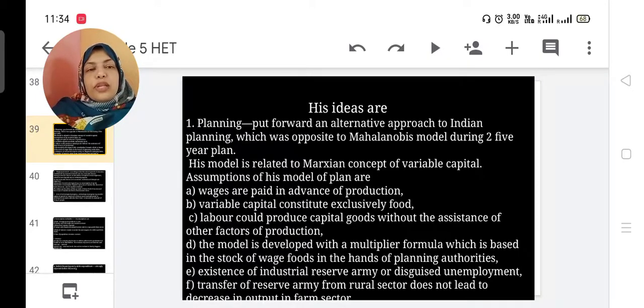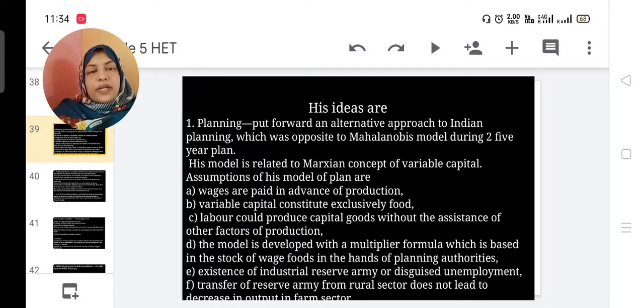His model is related to the Marxian concept of variable capital, which we have already studied in Marxian thought. Assumptions of his model of plan are: first one, wages are paid in advance of production.